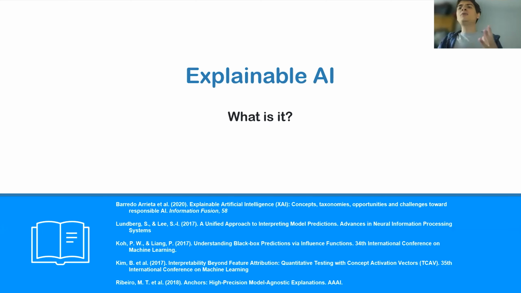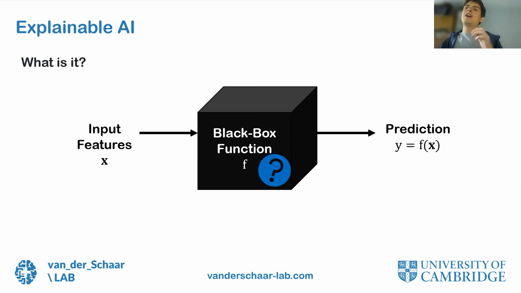Everybody uses the word explainable AI, and this is somewhat a vague term. I'd like to spend some time now to define more clearly what I mean by that, to ensure that we are on the same page. Modern machine learning models are typically black boxes that eat inputs and spit out predictions. The purpose of explainable AI is to understand what happens in this black box. How is the input X transformed into a prediction Y? This is definitely not a trivial question because modern machine learning models typically involve millions of operations to turn their input into a prediction. So there are multiple ways of answering this question.